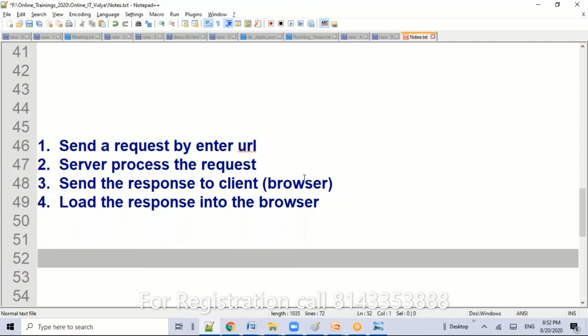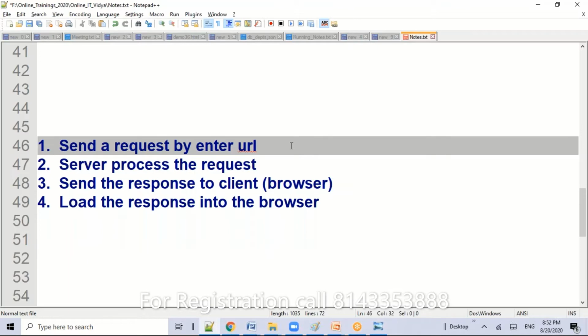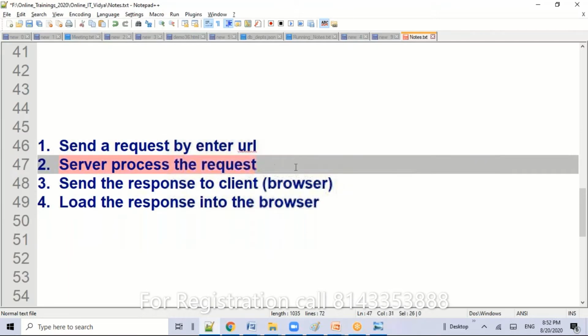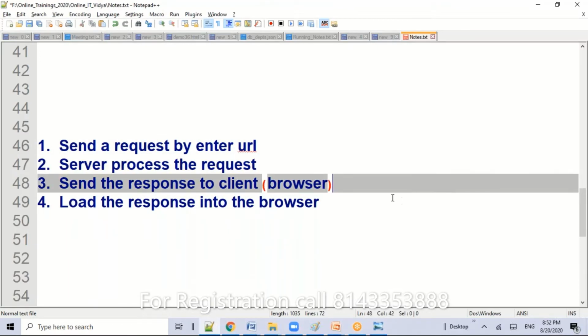Suppose you are browsing the exam results pages. If you observe, first the page is displayed. After that, we enter the student hall ticket number and click get results. Again the request goes to the server. The server processes the request and sends the response to the client.